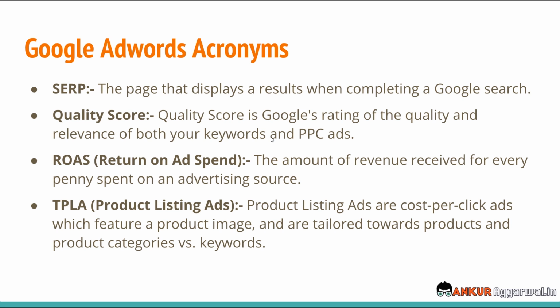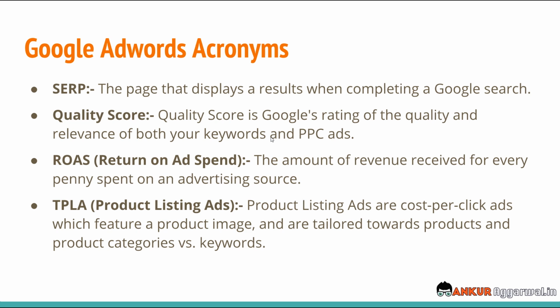Then there's the quality score. This is a very important metric when you're running Google Ads. Quality score is Google's rating of the quality and relevance of both the keywords and the PPC ads. So let's say you're running ads, you're also competing with other advertisers who are also running ads for the same keywords. Then who will be prioritized in the Google Ads result? This is based on the Google quality score. Google assigns you a quality score depending on the performance of your ad, and that is when it decides on which place you'll be shown.